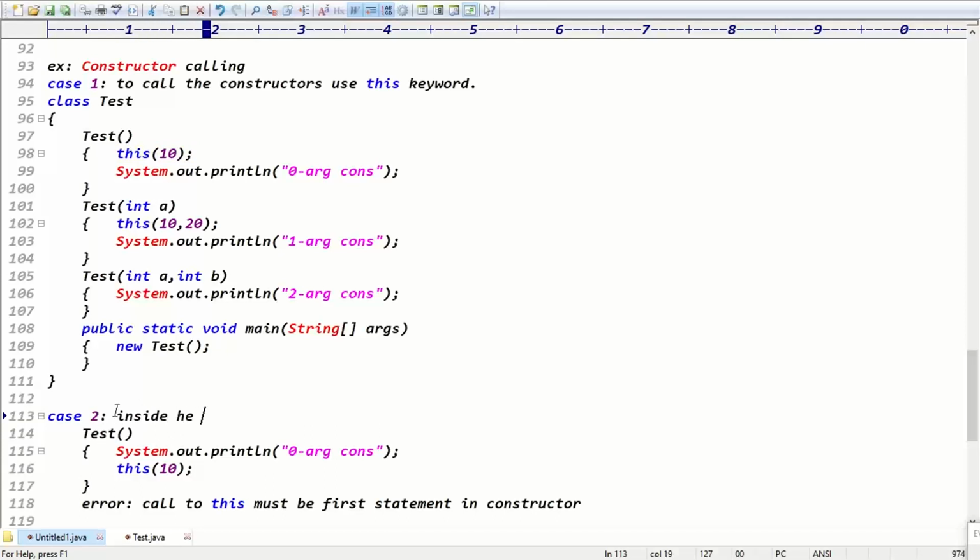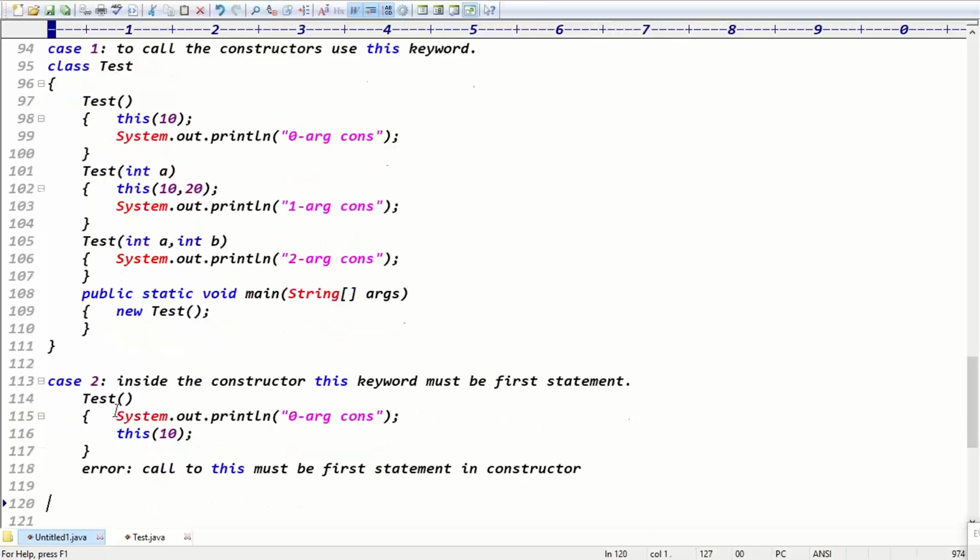So the conclusion here: only inside the constructor, the this keyword must be the first statement, right? Exactly.